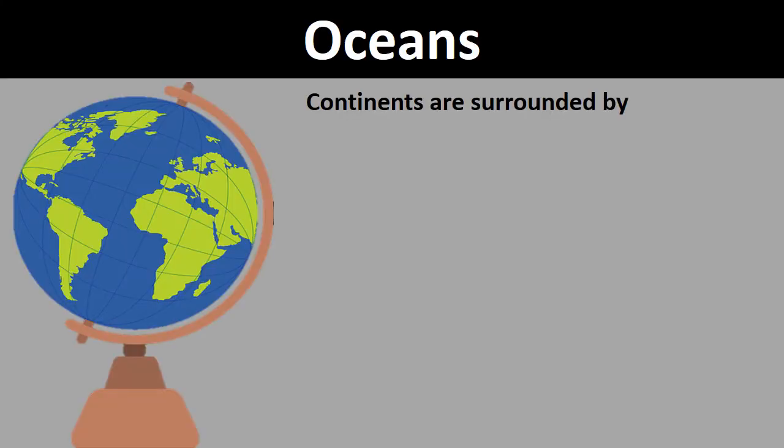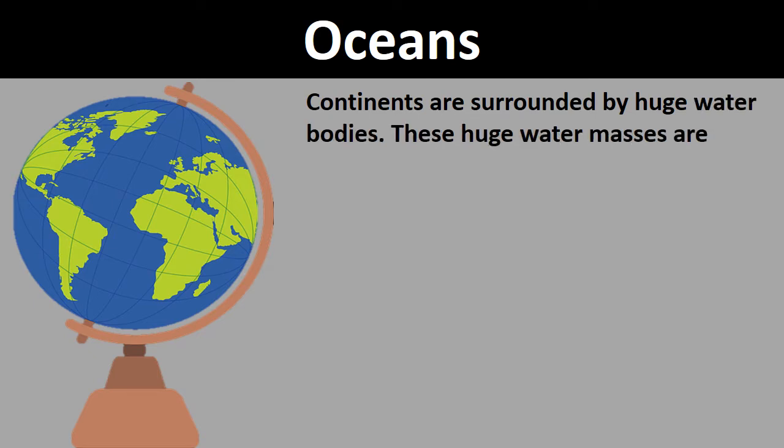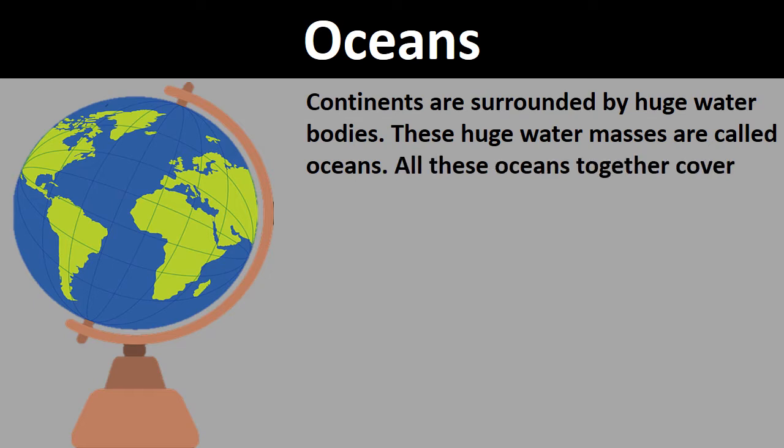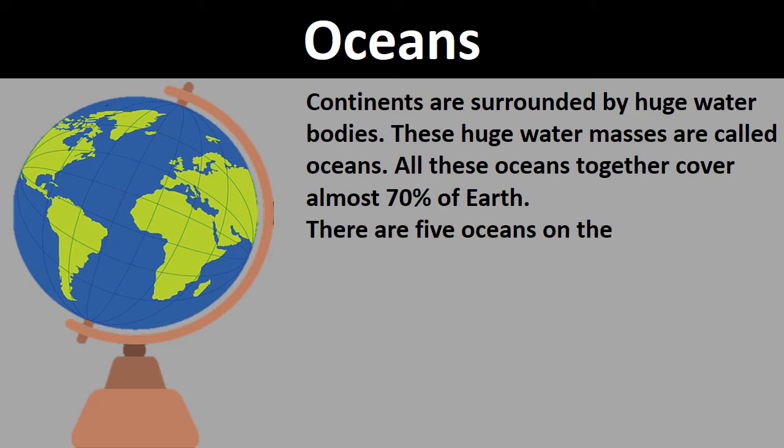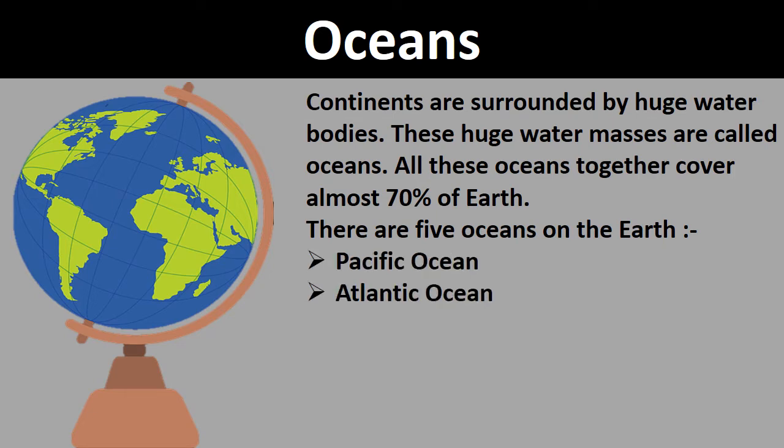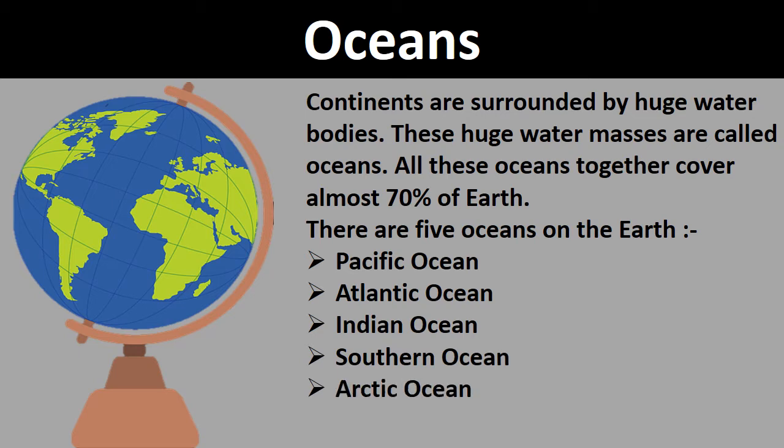Oceans. Continents are surrounded by huge water bodies. These huge water masses are called oceans. All these oceans together cover almost 70% of Earth. There are 5 oceans on the Earth: Pacific Ocean, Atlantic Ocean, Indian Ocean, Southern Ocean, Arctic Ocean.